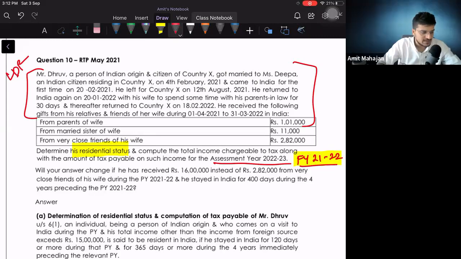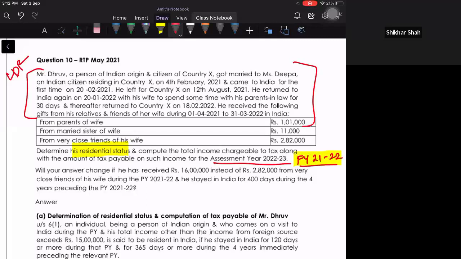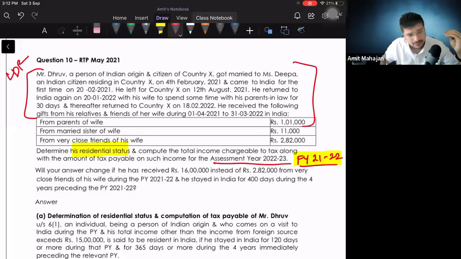So if we consider 12 days, I'll get the answer of 134 days. But that is 134 days in this period. But he again came to India for 30 days. If you remember, in the month of January, he's coming to India for 30 days. So can I say 134 plus 30, I will get the answer of 164 days in India. Yes, everyone? Is everyone understanding? Understood?